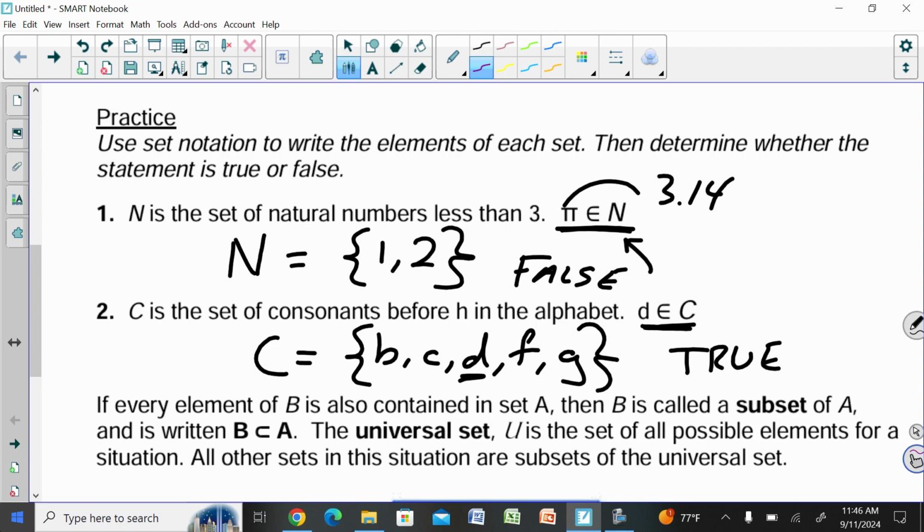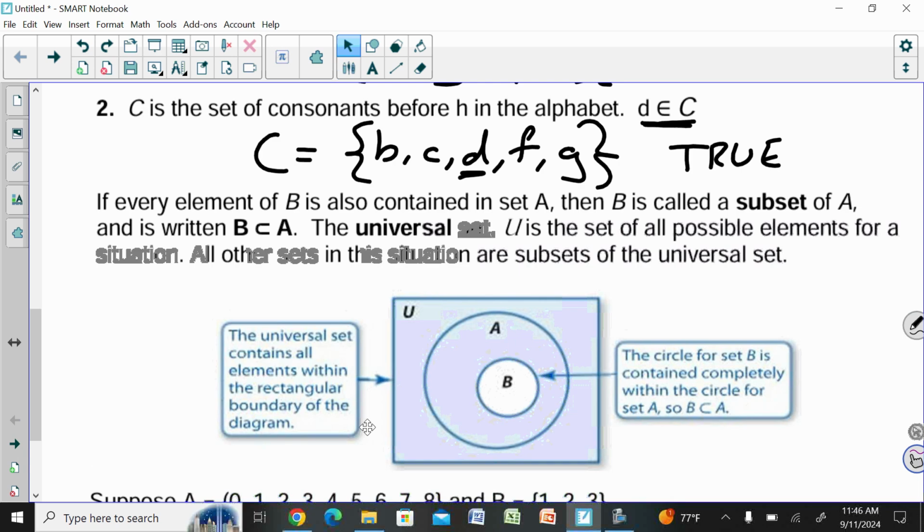Okay, now this next part says if every element of B is contained in set A, then B is called a subset of A. And then we write it like this. It's written B, and it's got that sideways looking C or sideways U. B is a subset of A.